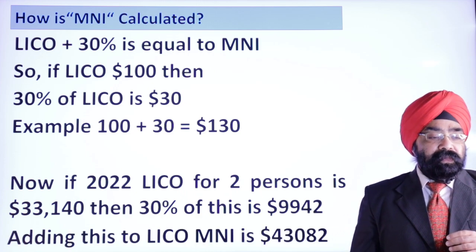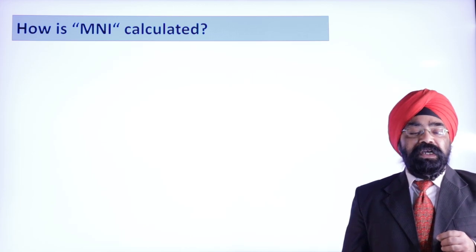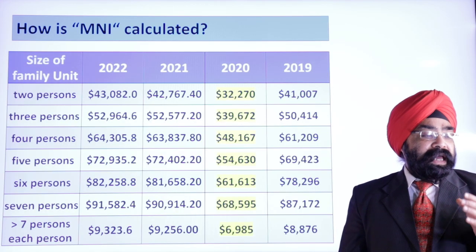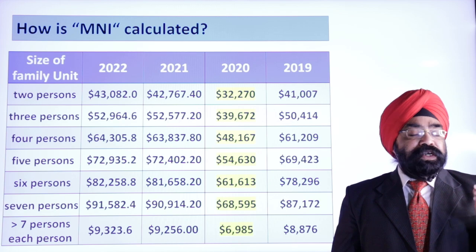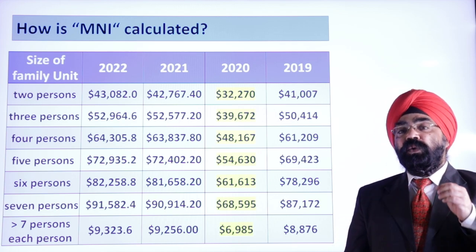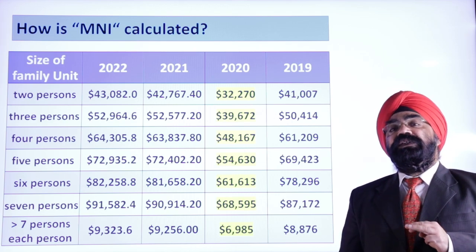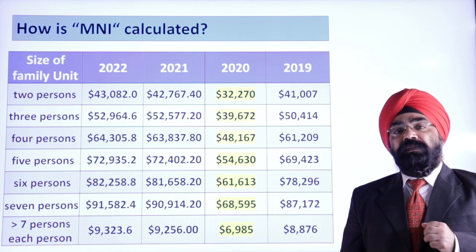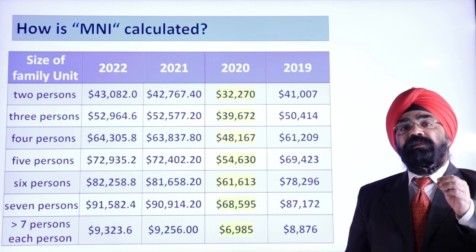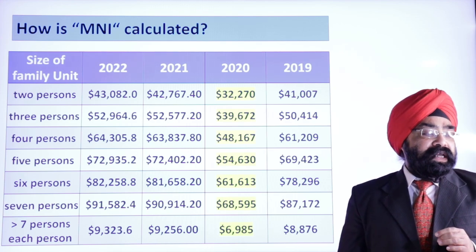So next, now that you have understood how MNI is calculated, I have already explained it to you. These are the MNI numbers for 2022, 2021, 2020 and 2019. For parents and grandparents sponsorship, you need 3 years of income. You can show that income from your notice of assessment, line 150, right?